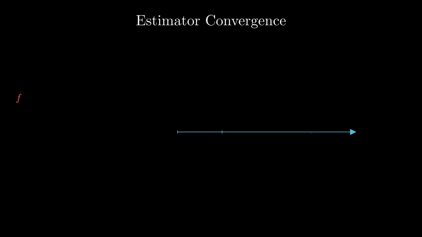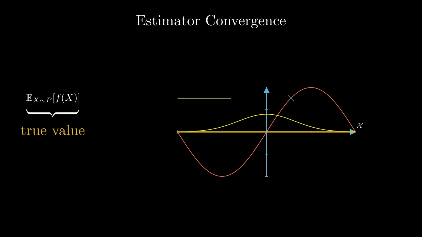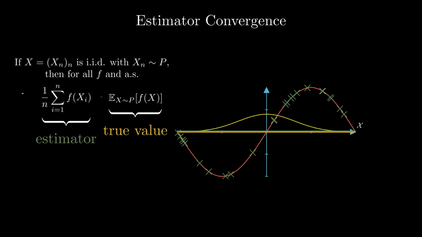Assume we have f a function and p a distribution. We wish to estimate the expectation of f with respect to p. It is plotted in yellow. A simple idea is to consider the empirical average of evaluations of f at random locations generated by p. This gives us an empirical estimator of the expectation of f. According to the law of large numbers, the estimator converges almost surely to the true value.